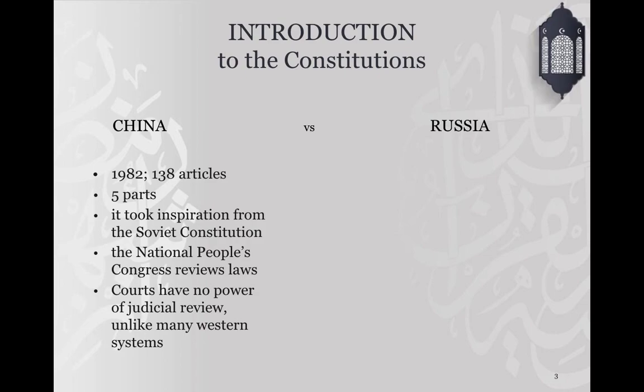The second one is about general principles. The third one is about the fundamental rights and duties of citizens. The fourth one is about the structure of the state. And the fifth one, very big, is about the national flag, the national anthem, the national emblem, and the capital.